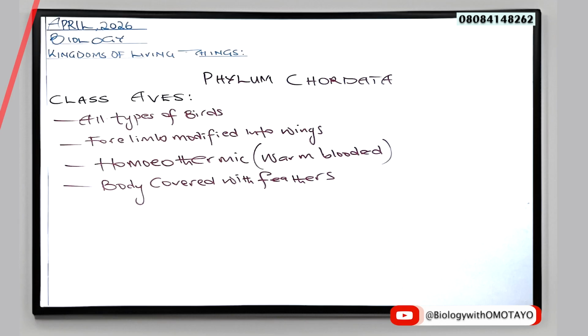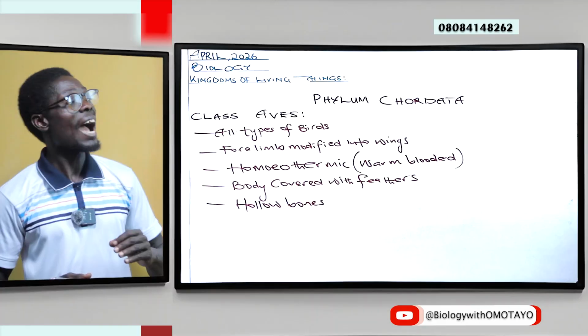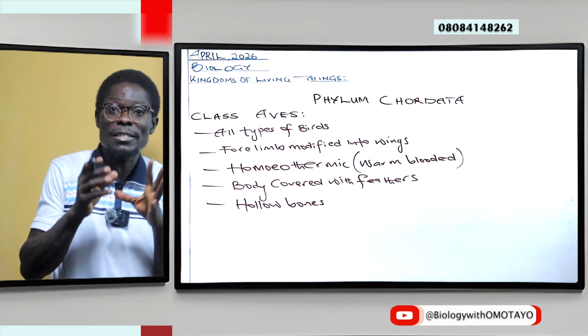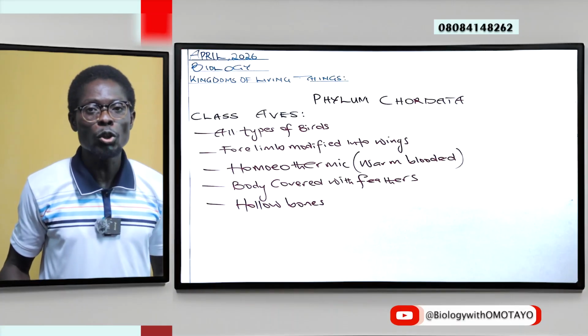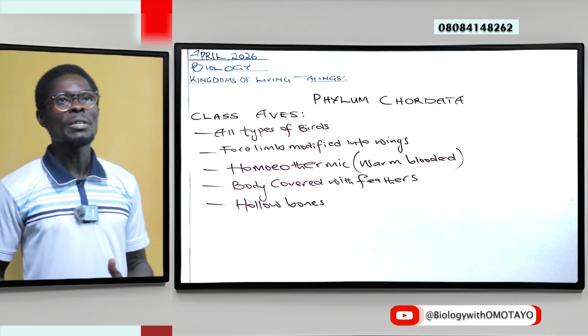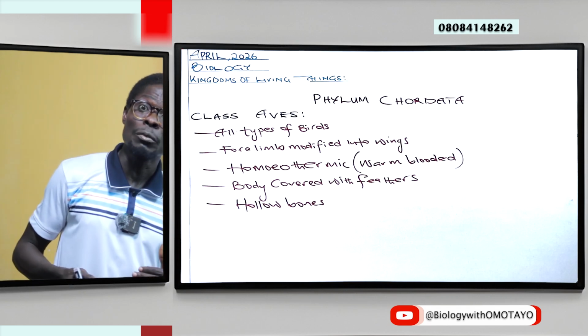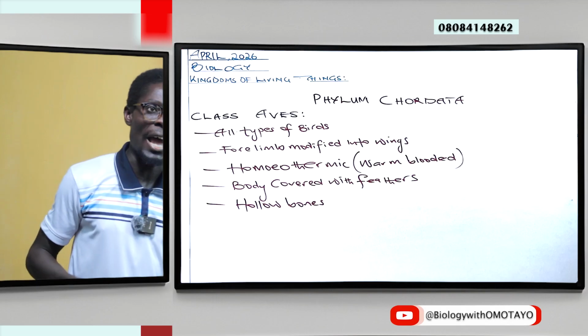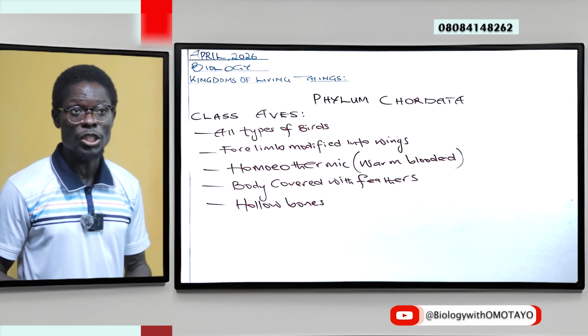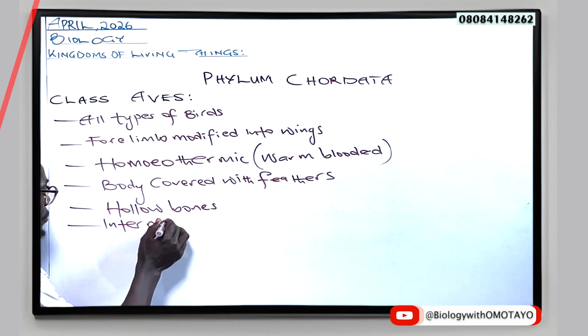And then they have hollow bones. This is to say that the bones have air spaces. This is to ensure lightness and to promote buoyancy so that it will be easier for the organism to make a flight.